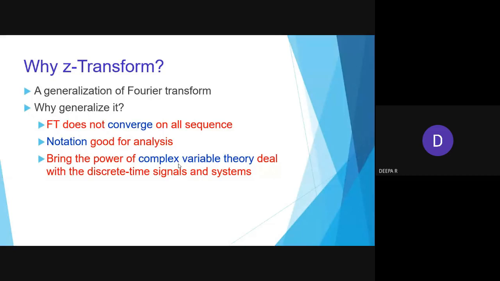Usually the discrete time Fourier transform provides the frequency domain representation of discrete time signals and linear time invariant systems. Here mainly we go for convergence, and the Fourier transform does not converge for all sequences. It is good for analysis, and for a few portions it is applied for convergence. But in the case of discrete time signals, by applying the Z transform we can do the convergence operations.